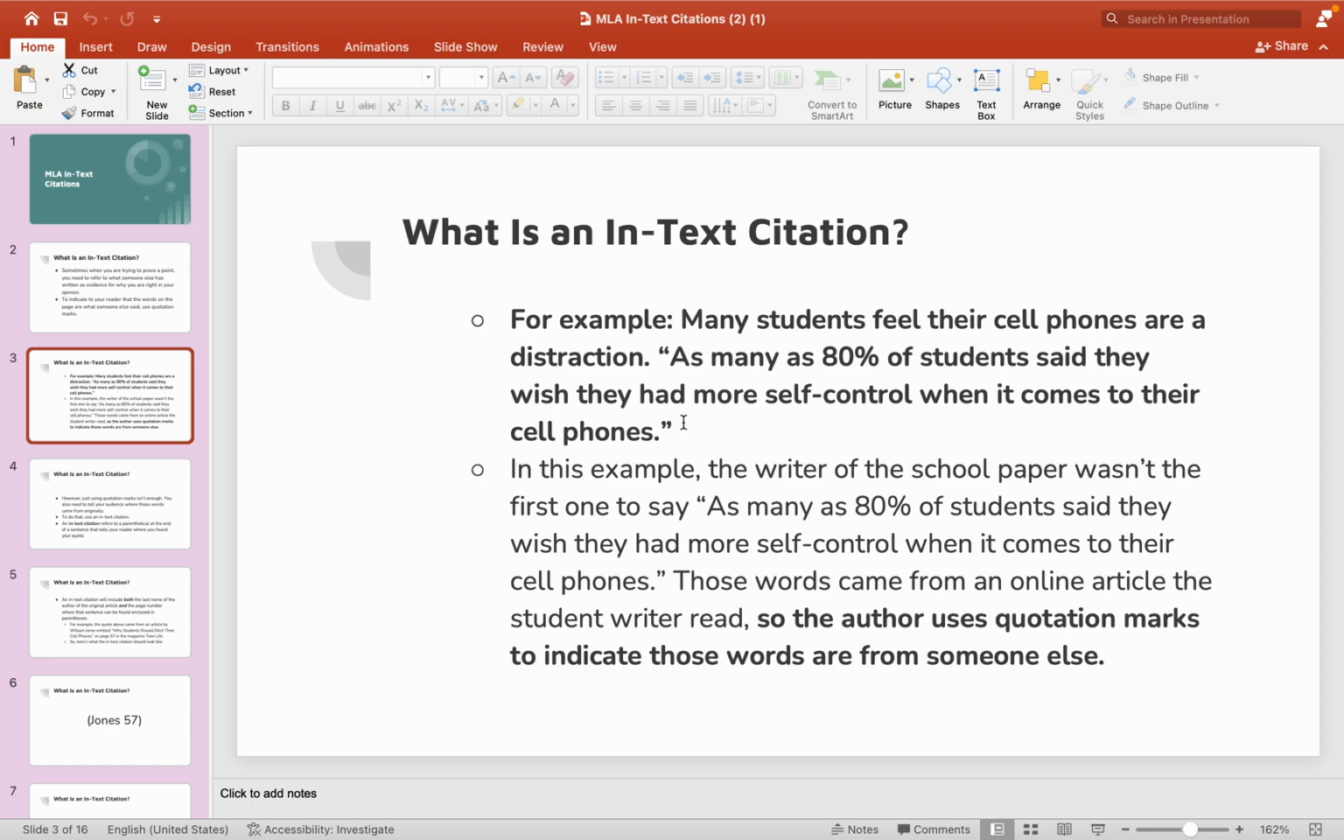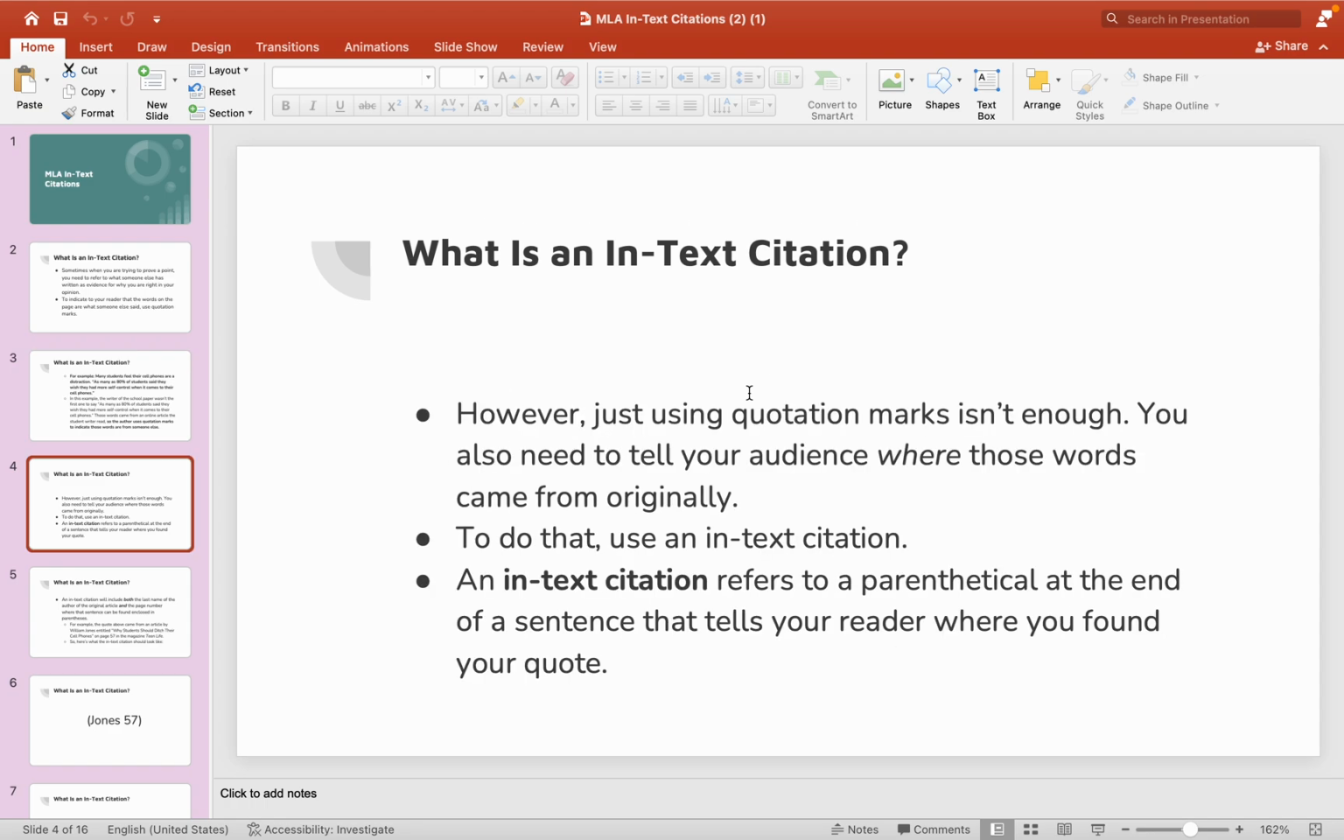In this example, the writer was not the first one to state or write this sentence, so you have to use quotation marks to show that that came from someone else. So just using quotation marks is not enough. You also need to tell your audience where those words came from originally, and to do that, you use an in-text citation. So it's a parenthetical, something in parentheses at the end of a sentence that tells your reader where you found the quote.